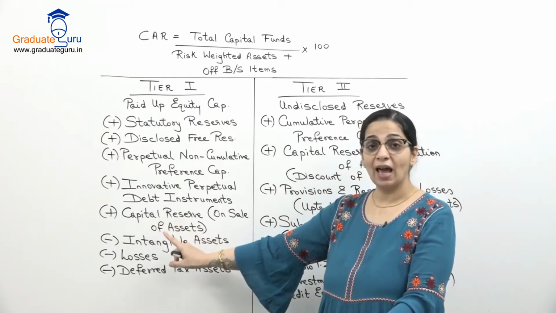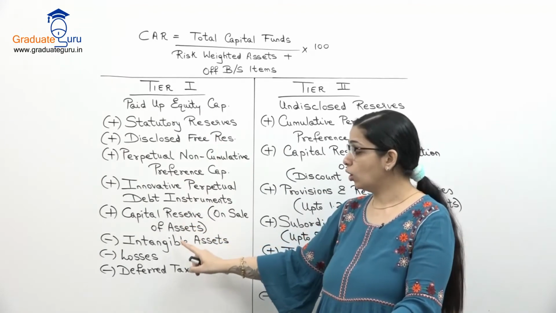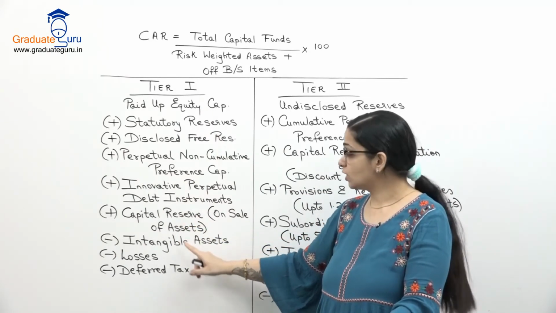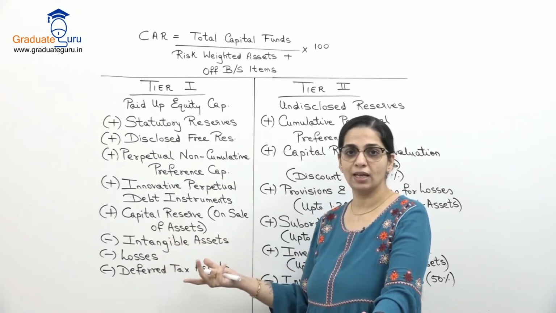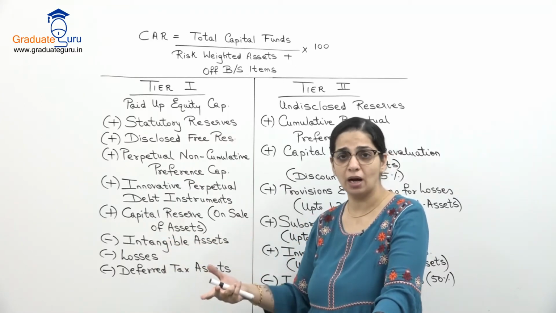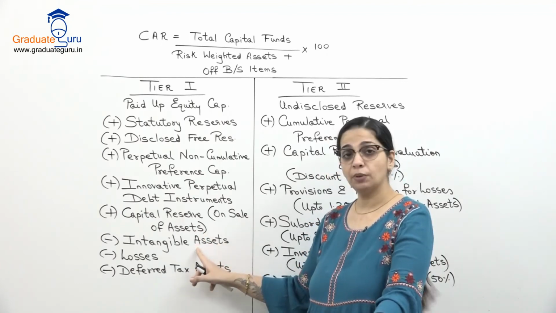Then you will subtract these three things. यहाँ तक हम सब ऐड कर रहे थे. Now we go to subtraction. So first we subtract all our intangible assets. We know what are intangible assets: goodwill, patents, trademarks, जिनका कोई physical form नहीं है. So that will be subtracted.